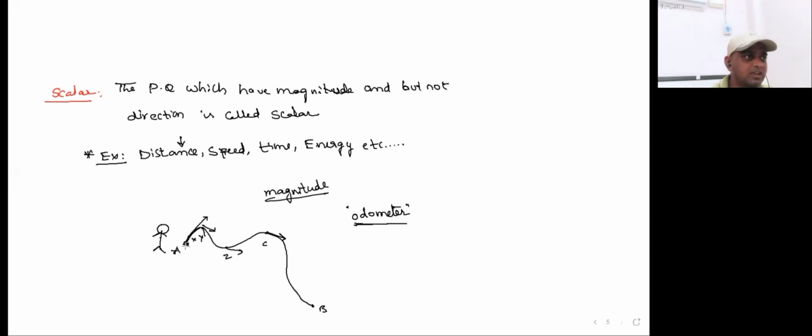Coming to the displacement, the definition of displacement is the shortest distance from starting point to ending point. This is the line which I drew with the red color. So the shortest distance from A to B we can consider as the displacement. The shortest distance has a particular direction from A to B. So displacement is nothing but the shortest distance from starting point to ending point as a vector. I hope all of you understood why we consider distance a scalar and displacement a vector.